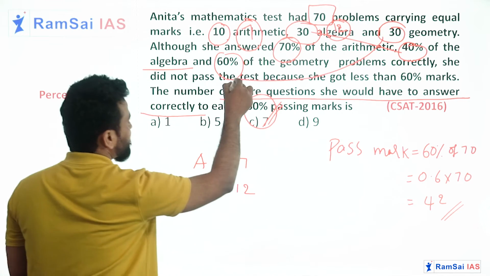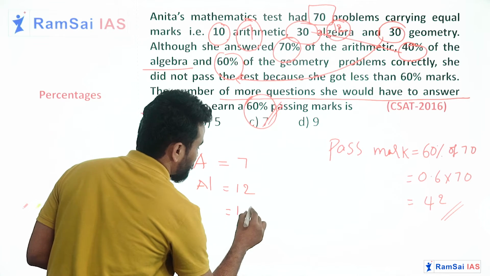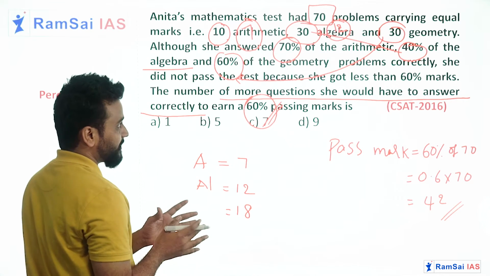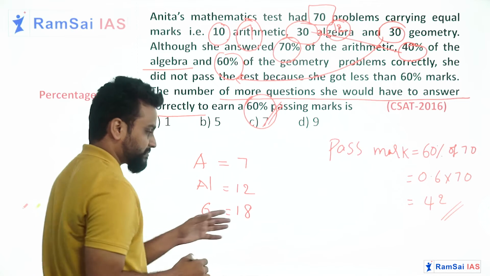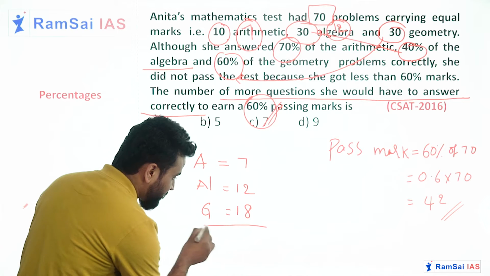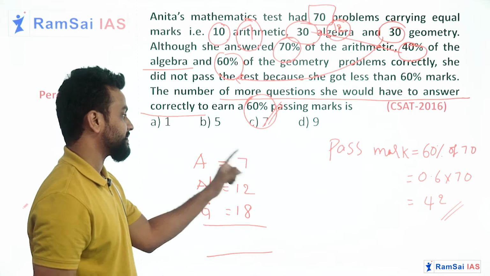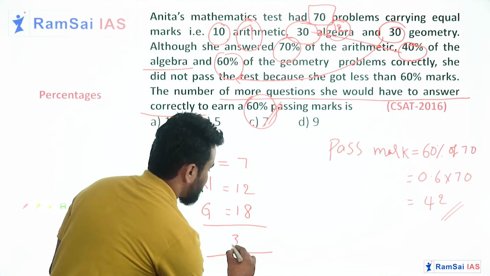So what is 60% of 30? 60% of 30 is 18. So she answered 18 questions correctly in geometry. This is not exact marks. So total, how many questions she answered correctly? 18 plus 12 plus 7 will be 37.